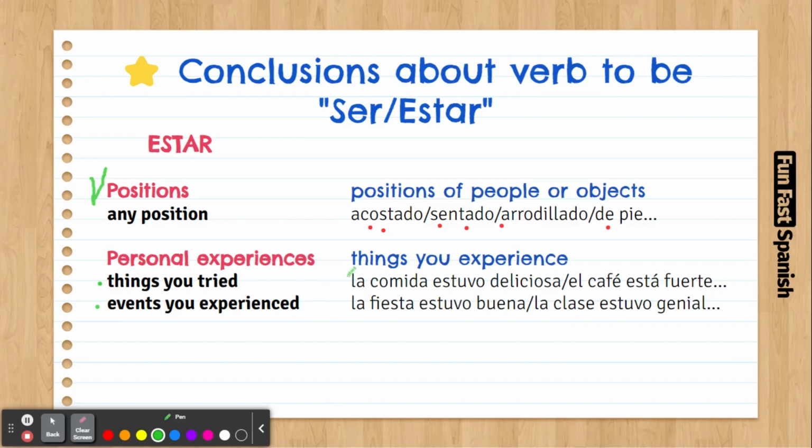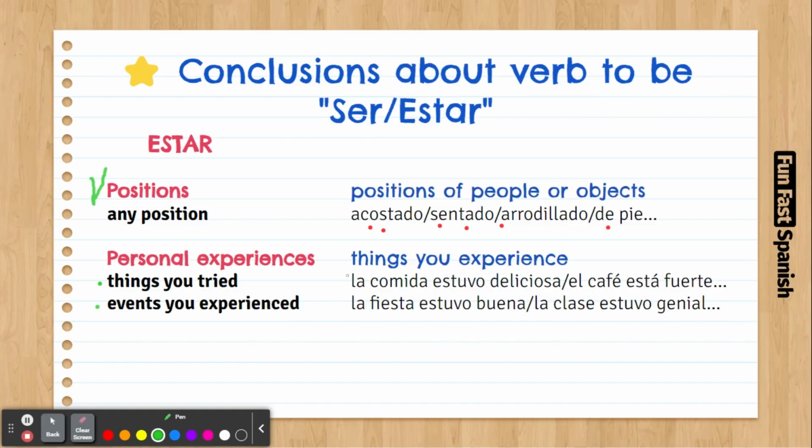So, if you went to a concert, and that's an experience, and if you want to say the concert was good, so el concierto estuvo bueno. So I'm using past tense with verb estar. Why? Because it was your experience. If it's not your experience, then you're going to start defining things, which is different.